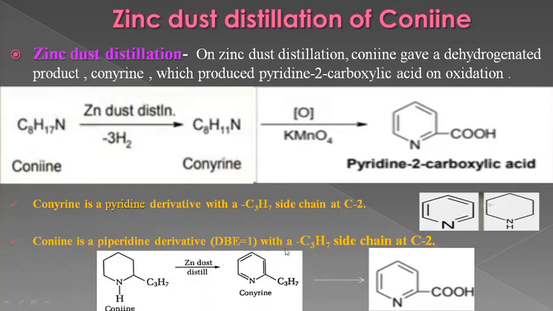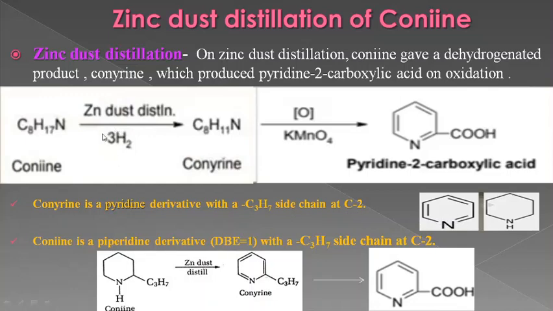Two important inferences are drawn from this reaction. First, let us come to conyrine. First of all, conyrine is a pyridine derivative. The side chain carbon atoms left, excluding the pyridine moiety, come out to be C3H7. This is the side chain present at carbon 2. This inference is drawn as a result of the final product, pyridine 2-carboxylic acid, meaning the side chain present at position 2 is being oxidized with KMnO4. So at position 2, a C3H7 group is present.